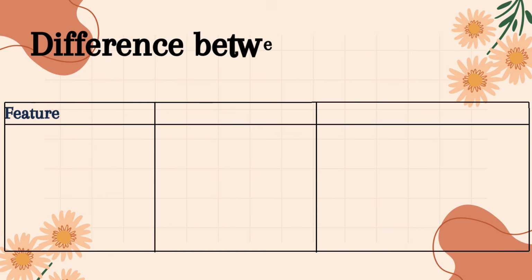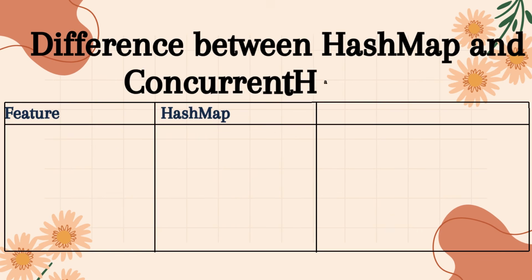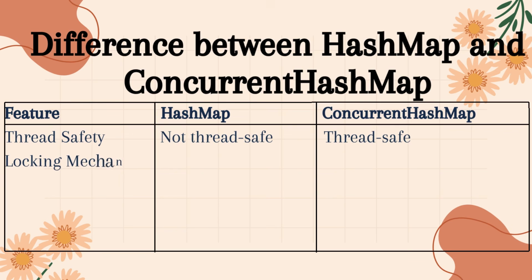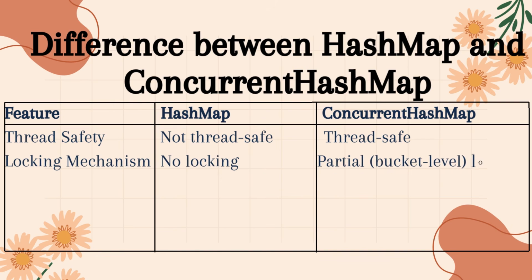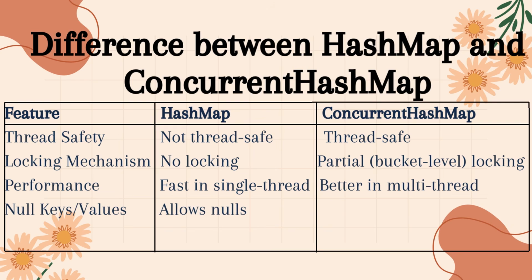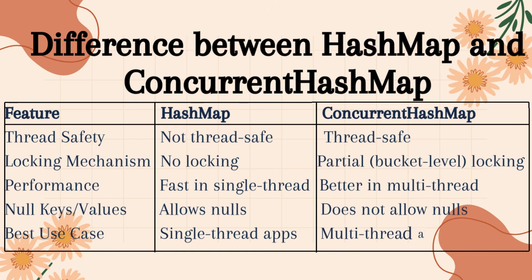Next question is, difference between HashMap and ConcurrentHashMap. Now let's quickly compare HashMap and ConcurrentHashMap. 1. Thread safety. HashMap is not thread safe, meaning multiple threads can cause data inconsistency. ConcurrentHashMap, on the other hand, is thread safe, so multiple threads can read and write safely. 2. Locking mechanism. HashMap has no locking at all. ConcurrentHashMap uses partial or bucket level locking, which means only small parts of the map are locked, allowing better concurrency.